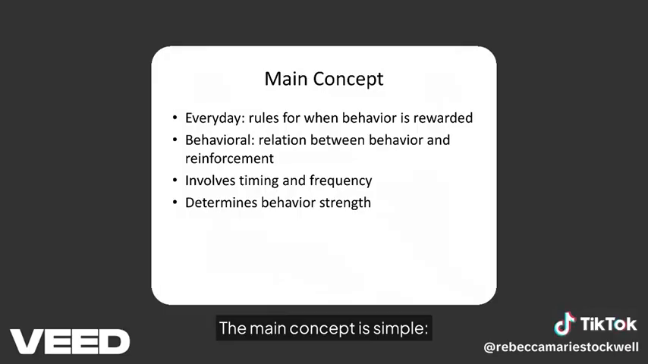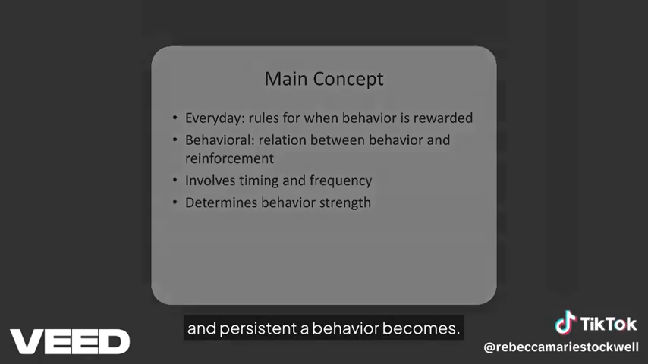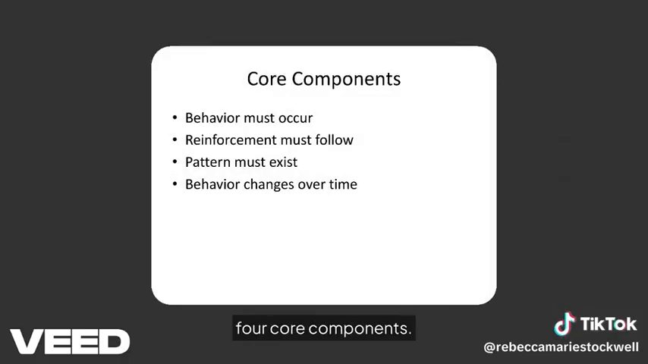The main concept is simple. A schedule of reinforcement is the rule that specifies when a behavior will be rewarded. It defines the relationship between behavior and reinforcement, especially the timing and frequency, and therefore determines how strong and persistent a behavior becomes. Every schedule has 4 core components.